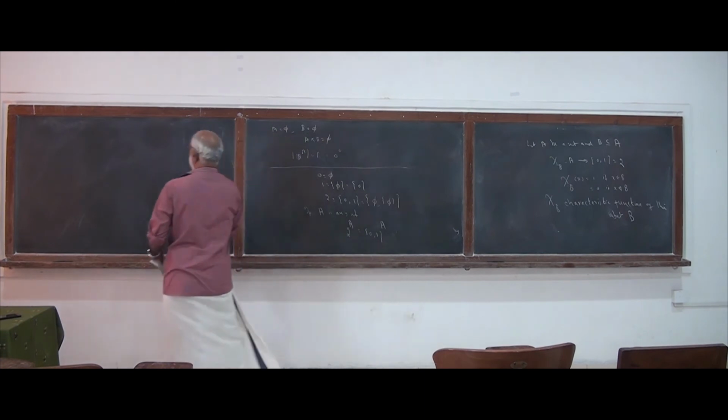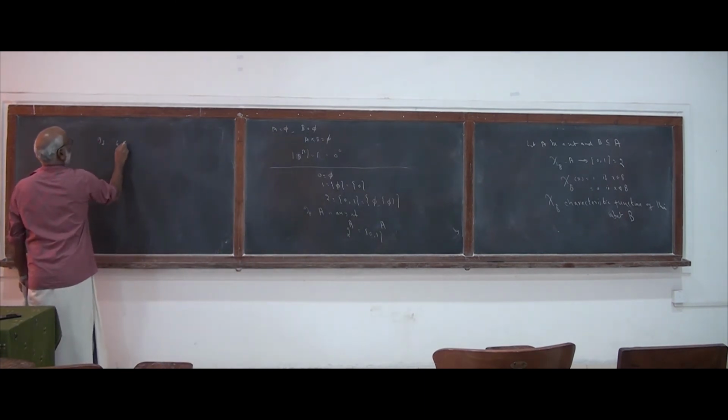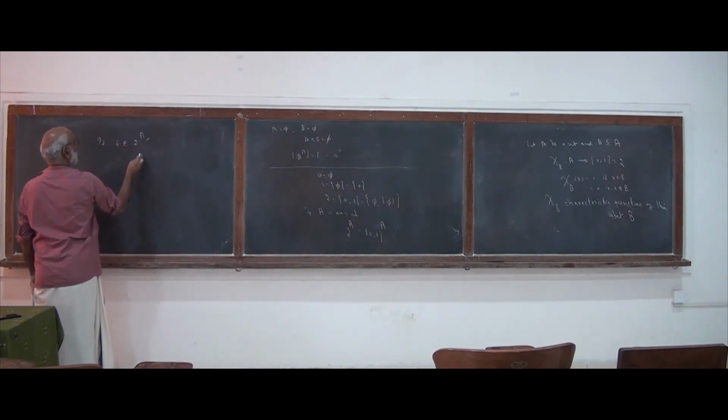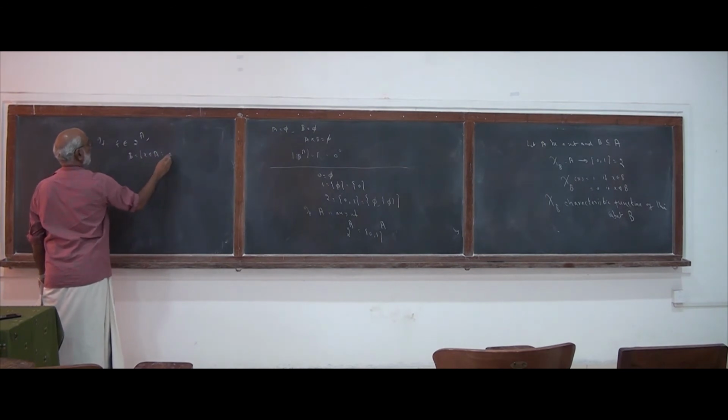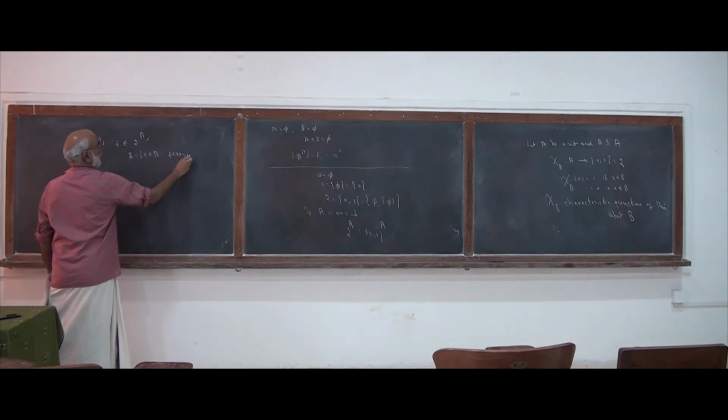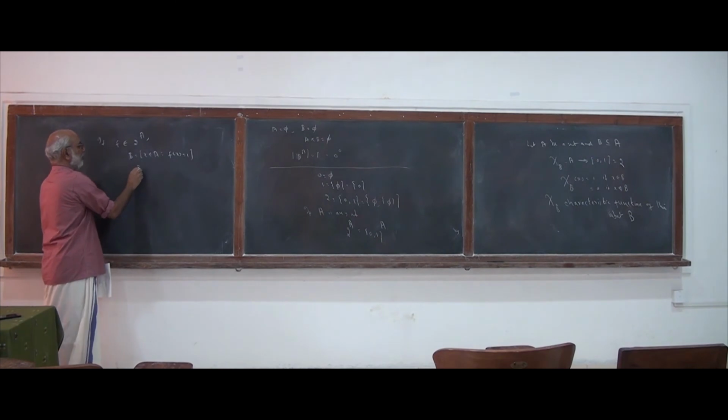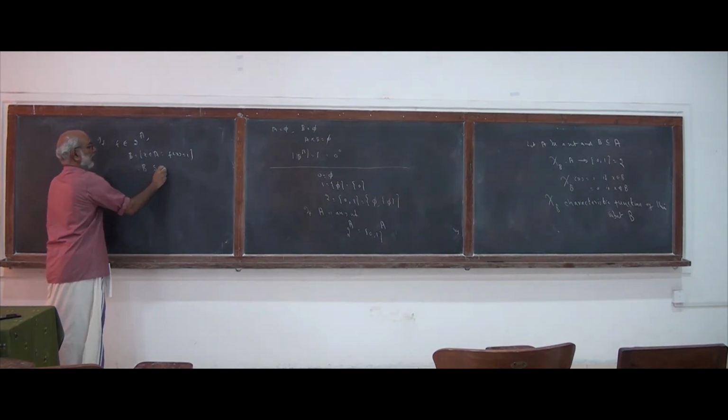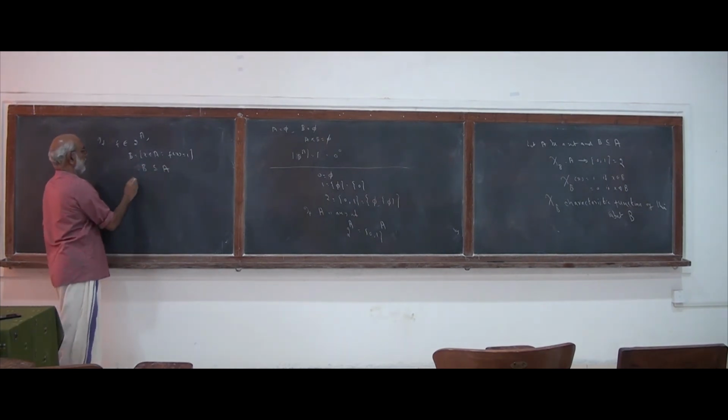That is, if f is any element of 2 to the power of A, you define B as the set of all x element of A such that f of x is equal to 1. This B will be a subset of A, and what will be f?